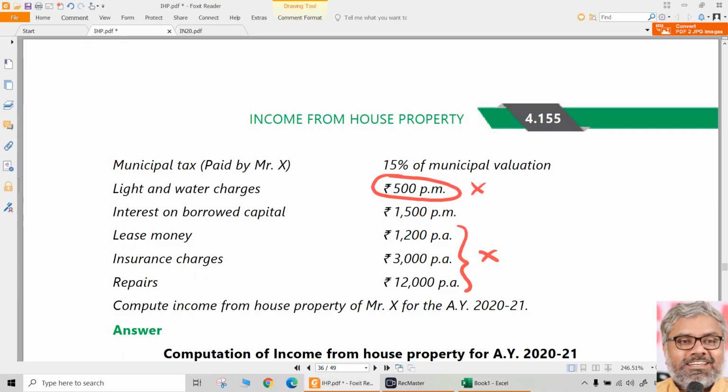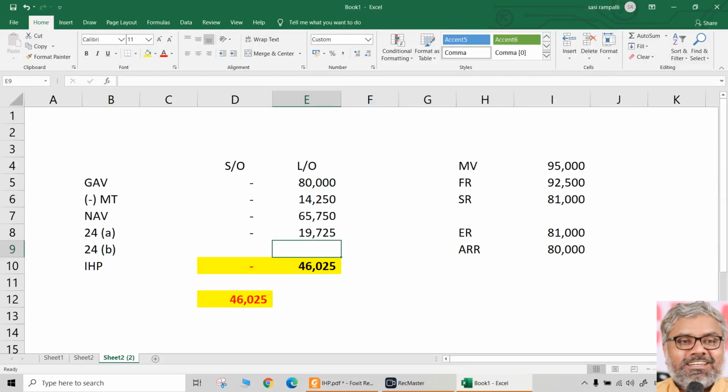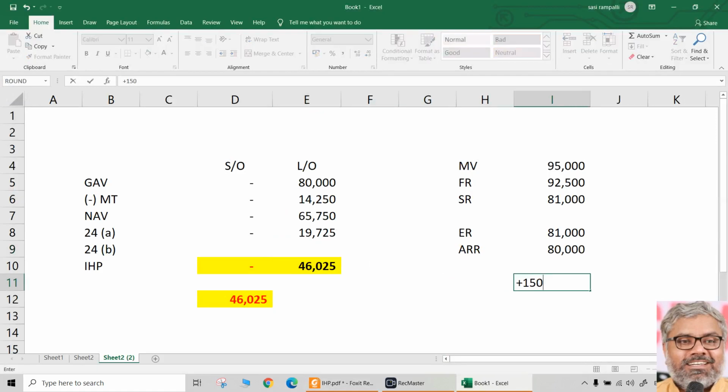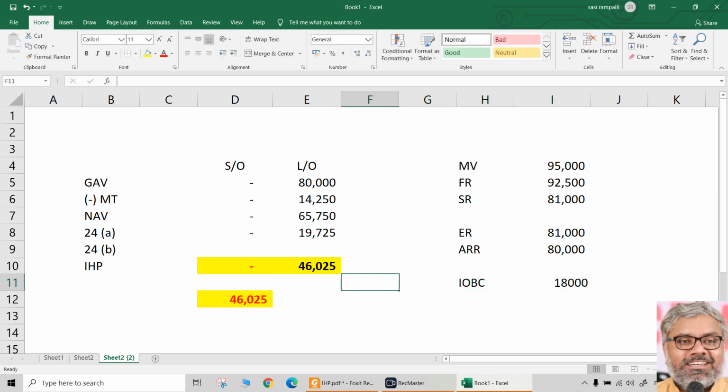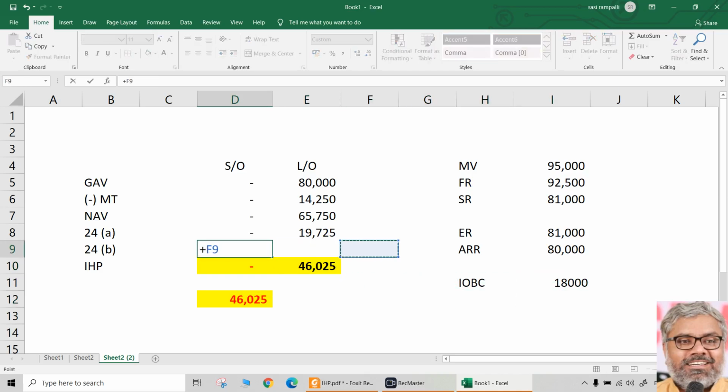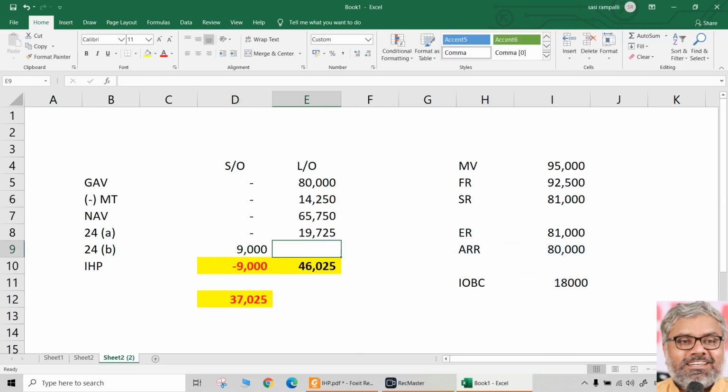Then question comes 24B. How much was the amount given there? Interest on borrowed capital 1,500 per month he has given. See, 1,500 per month means annually how much? 1,500 into 12. That will be 18,000. Interest on borrowed capital has to be split equally also, naturally, because property is equal. So 9,000 and 9,000.